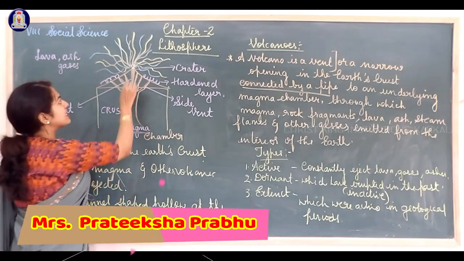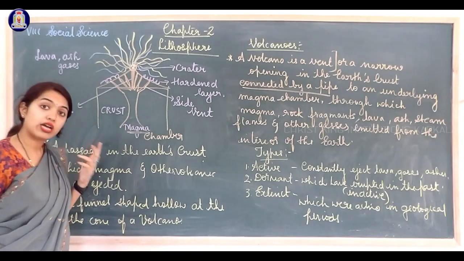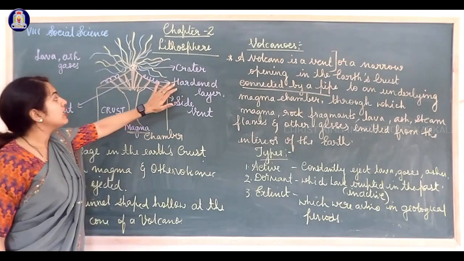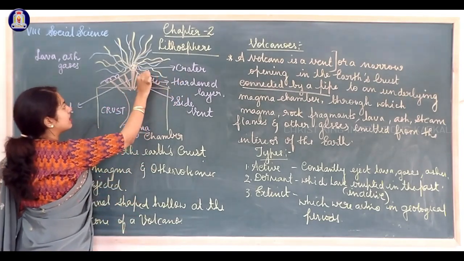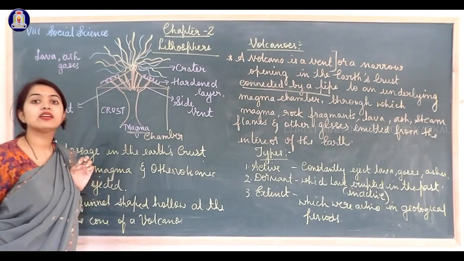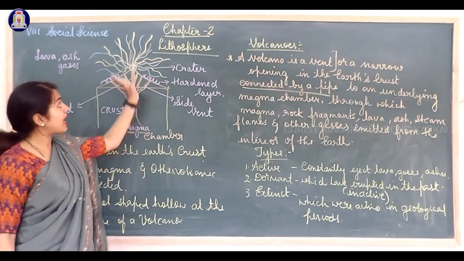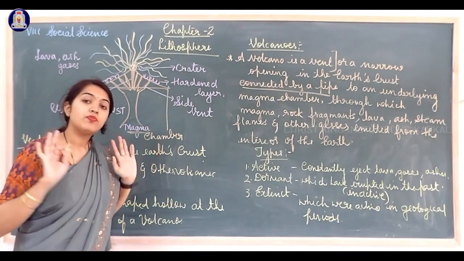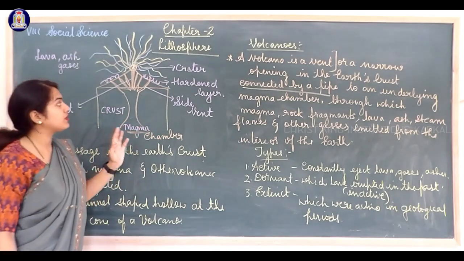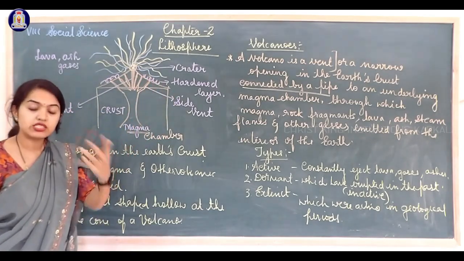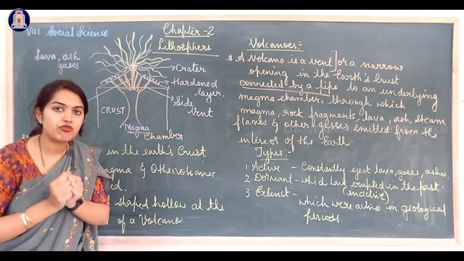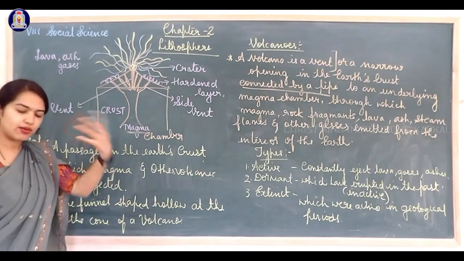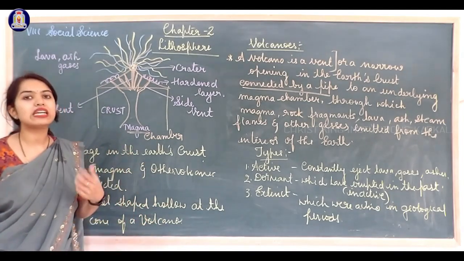This opening from which the lava and all comes out is called the crater. That opening is called the crater. Can you find some particles over here? These are the hardened layer. After the volcanic materials come out to the external atmosphere, they solidify. They come out in liquid form, but when they come to the atmosphere, they harden.